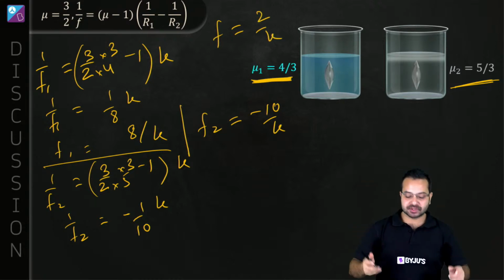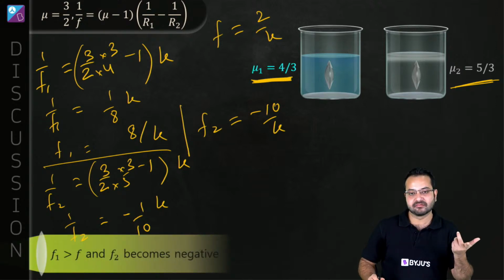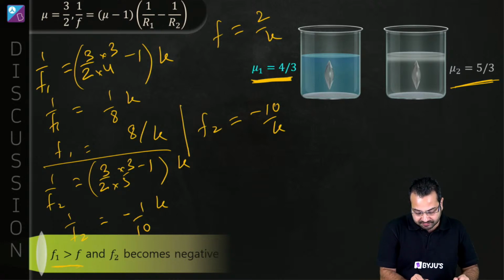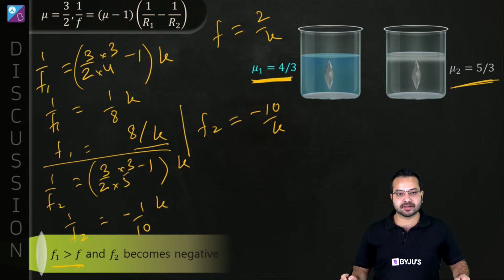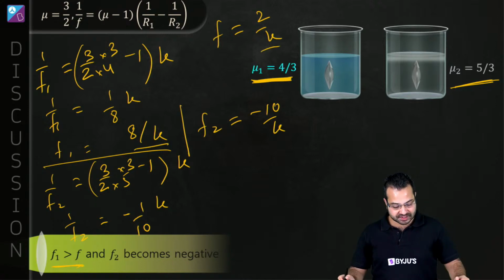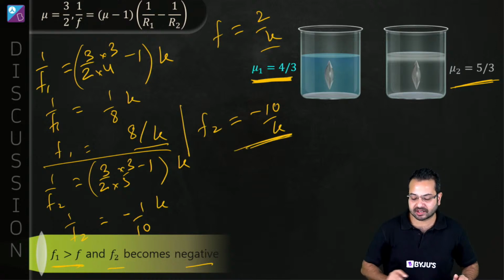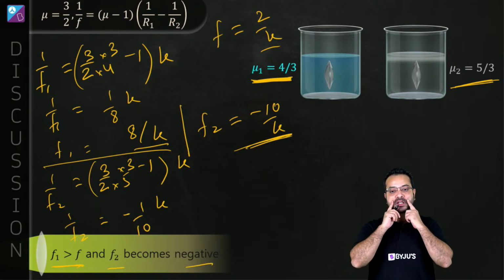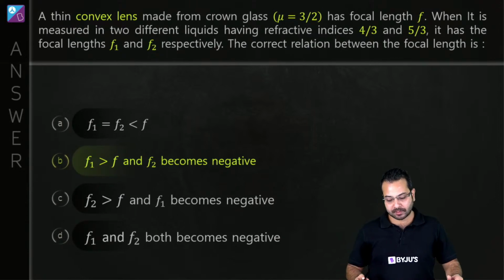Now let's look at the options. अच्छा ठीक है. We have already figured that out. So what will be the correct answer? f1 will be greater than f. f1 is 8 by k and f is 2 by k. So obviously f1 is greater than f, and f2 becomes negative. Is that correct? f2 becomes negative. So that should be the correct relationship between these three focal lengths. And the correct option should be option B.